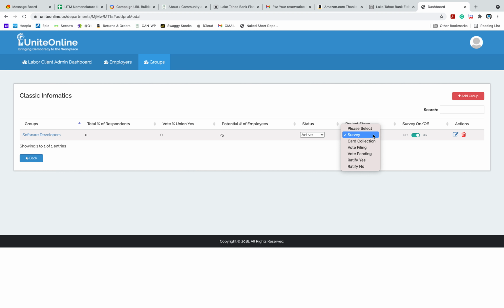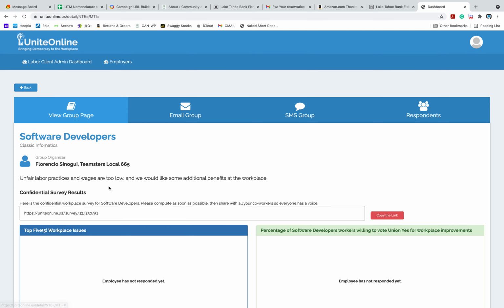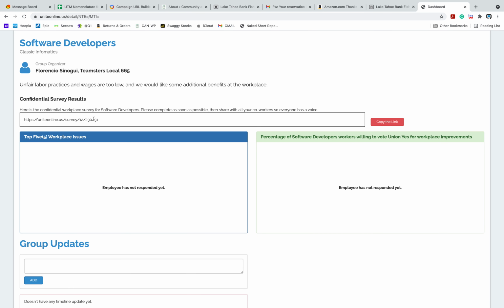And these are the project stages. There's a survey stage, which is what we're currently in. Then there are different other actions that happen later on. They're called card collection, vote filing, vote pending, and whether or not the vote was ratified, yes or no. Here's a little button that turns the survey on and off. Now I'm going to show you the survey. I'll drill down again into software developers, and here is the survey. Here's your survey, so I'm going to copy this link.